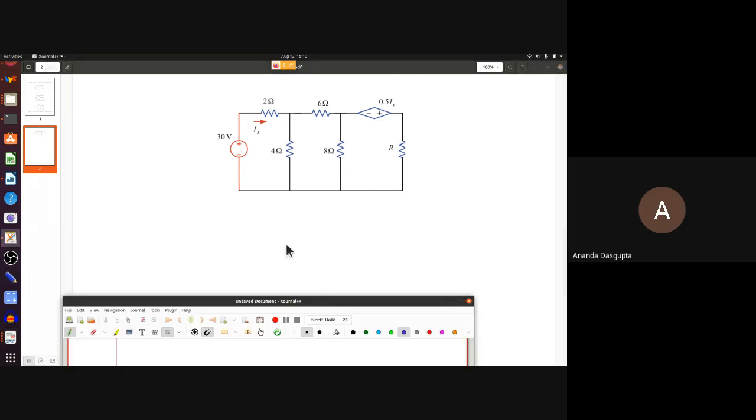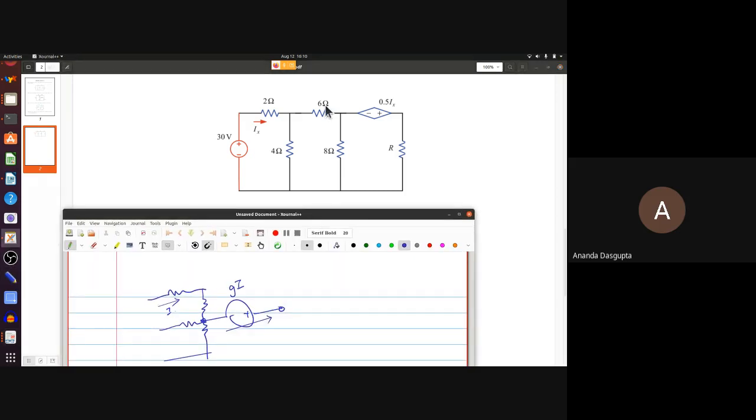Very important point. These two are nominally not in series. 6 and 8 are actually not in series because there's a branch. To be in series, the basic test is, does the same current flow through the two resistors? Here, whatever current flows through this usually will not flow through this, because there's another branch which takes away some current. But when you have opened this out, this R is no longer there. That is, when you're trying to calculate the Thevenin voltage, you have removed the R.